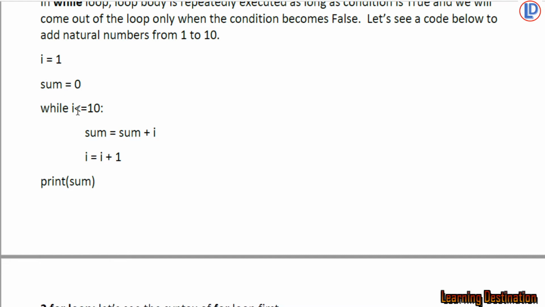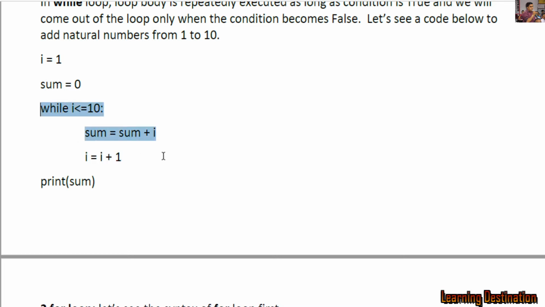So while i <= 10, that is a while loop. We have written a condition here that if the value of i is less than or equal to 10, we will come inside the loop and we will say sum = sum + i. The previous sum and the value of i will be added and stored to the variable sum again. And then we will update the value of i, because this is our variable which decides the execution of the while loop. So we will increase it by 1, that is i = i + 1, that means the previous value of i will be added to 1 and it will be again stored in i.